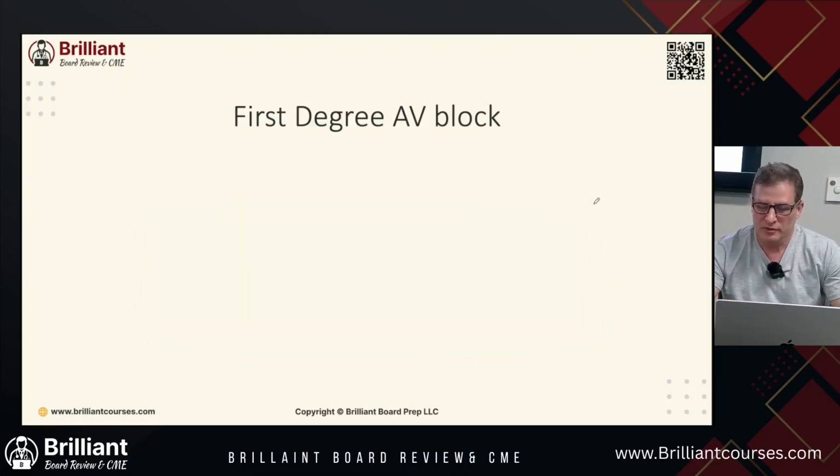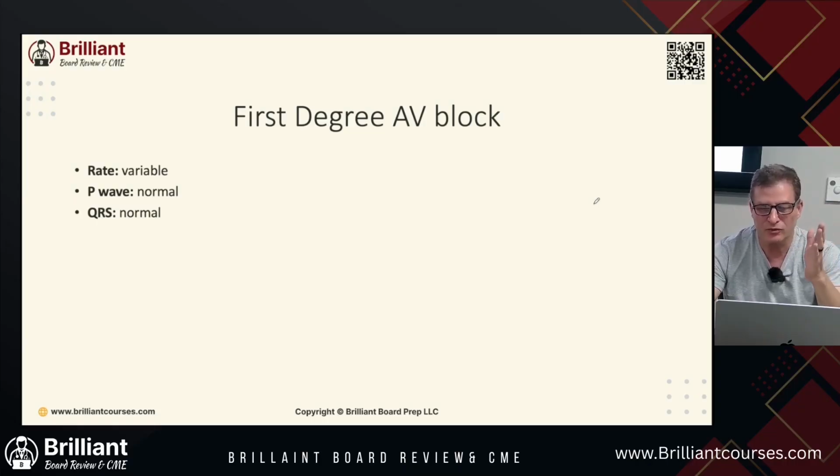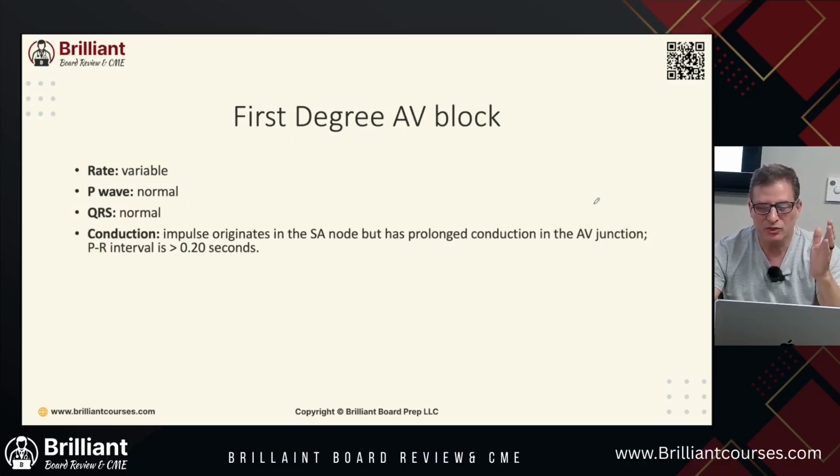All right, more discussion on first degree AV block. We talked about what it can be due to: inferior MIs, digitalis toxicity, hyperkalemia, increased vagal tone. We talked about turning your head. Rheumatic fever, which we don't see much in the US, but maybe you have a patient who immigrated with that. Myocarditis. The rate can be variable. The P wave is normal, the QRS is normal. The problem is the conduction between the two.